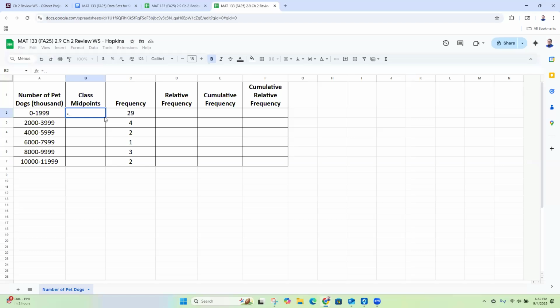All right, so in cell B2, I'm going to do equals, I'll open my parenthesis, and then the lower limit for this class is 0 plus the next lower limit. So what's the next lower limit? 2000. Right?